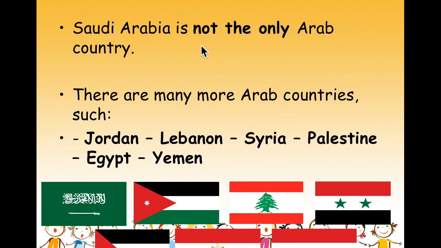Saudi Arabia is not the only Arab country. We have more Arab countries. We have Jordan, Lebanon, Syria, Palestine, Egypt, Yemen. All of these are countries which we call Arab countries. Why do we call them Arab countries? Because people in those countries speak the Arabic language like you do. So, Saudi Arabia and all of these countries are Arab countries because they speak the Arabic language.